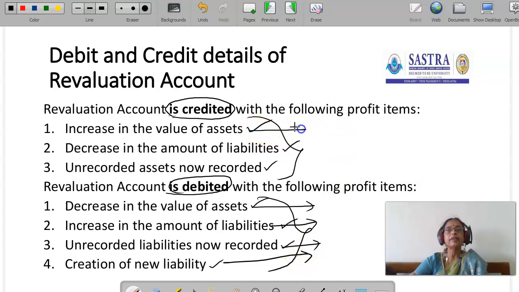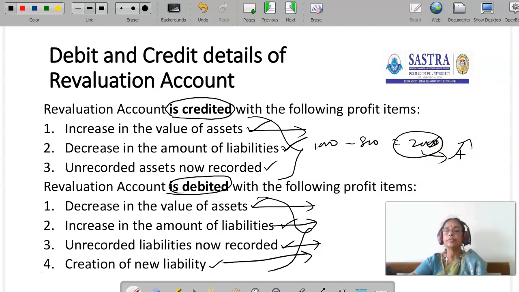Similarly, if the value of an asset is appreciated, then the revaluation profit will be increased, so that should be credited. For a decrease in the amount of liabilities, if the liability is decreased from 1000 to 800, then 200 rupees the firm can save, so the revaluation profit will be increased to that extent and shared between the old partners in the old ratio.